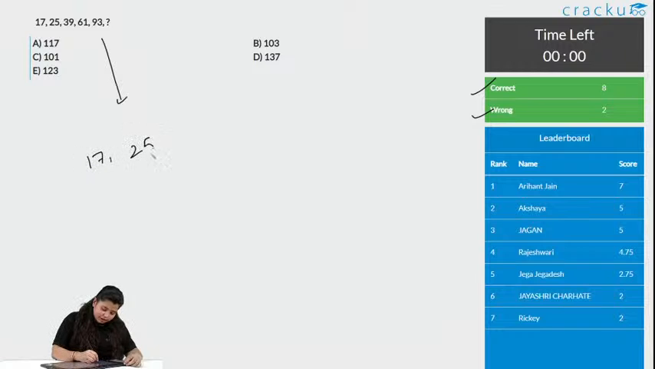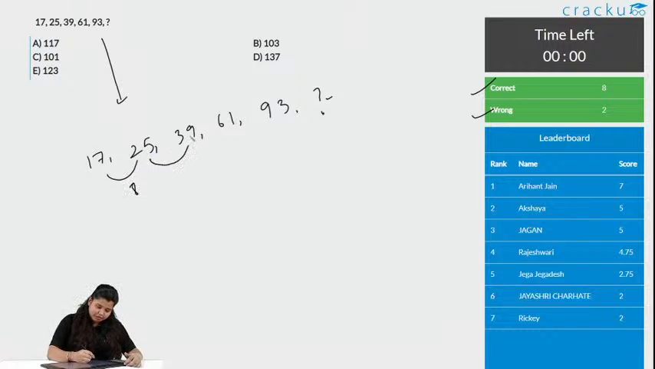17, 25, 39, 61, 93, and then question mark. What should be in place of the question mark here? So, what is the difference between these? It is 8. What is the difference between these? It is 14. Then 22. Then 32. So, is it following a pattern? Does it look like that? No. So, we do not know what will be here. It's still a question mark.